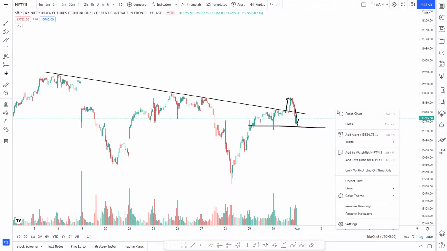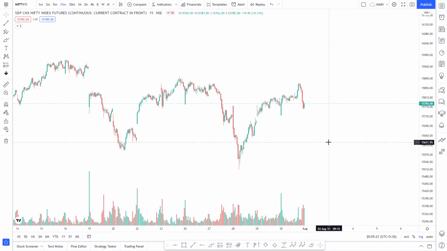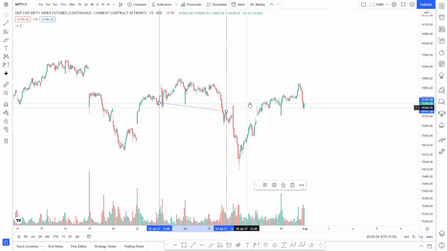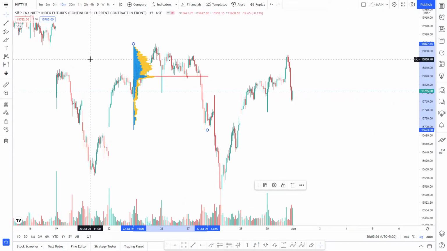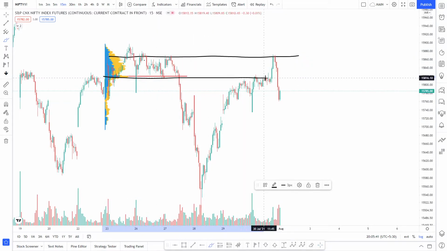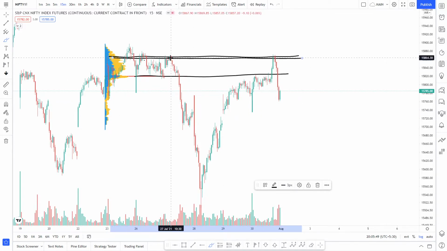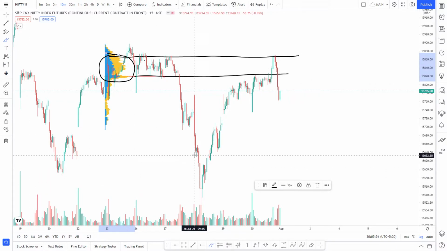Okay, enough of what happened. Let's see now what we can expect tomorrow, or I would say in this month. My view is still sideways to bearish, and as we can see, if we draw the volume profile, there were volumes up to this level. First we found resistance here, and then at the top of the zone, because as you can see the volumes are present in this entire area.